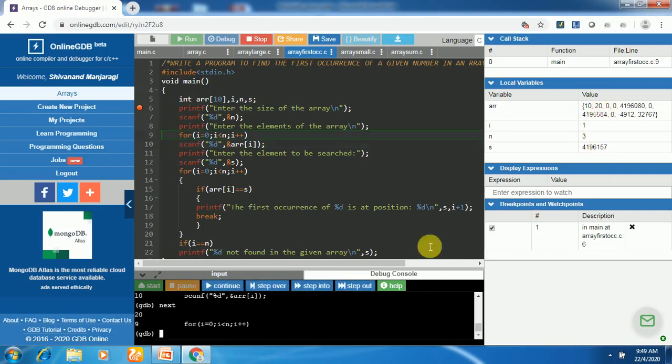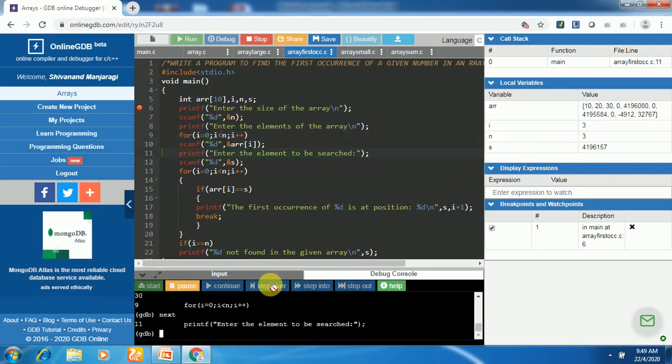So the second element is 20. Step over, i becomes 2 now. 2 is less than 3. Reading one more element, I'll enter 30. So the third element we got is 30. Again i will be incremented by 1. i becomes 3 and the condition is false here. It will come out of the loop.